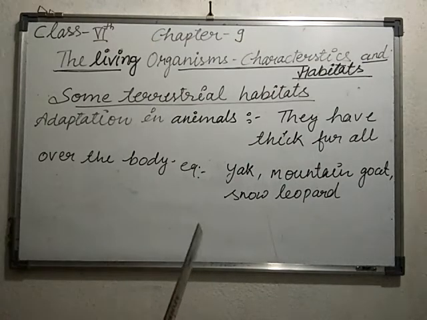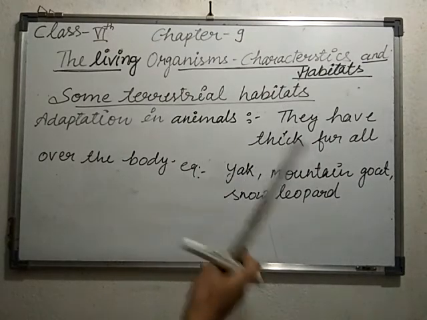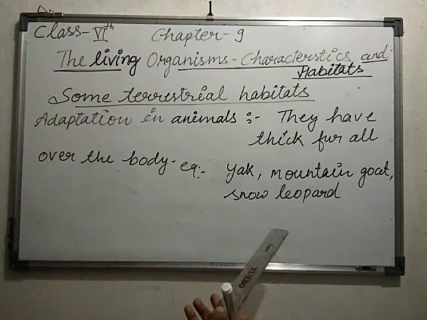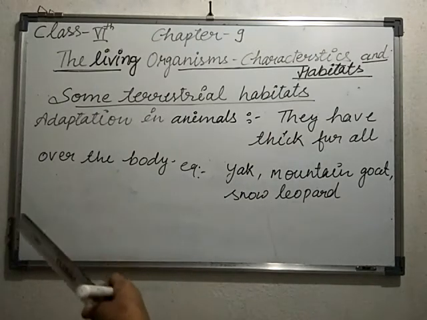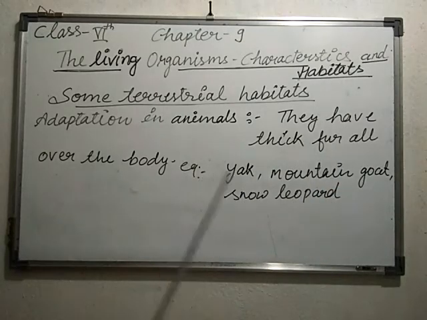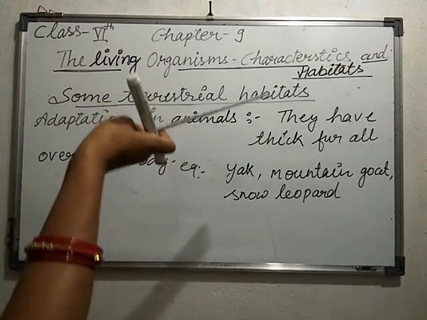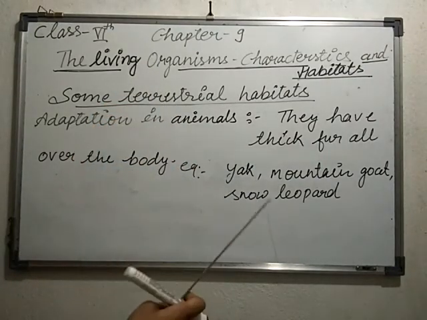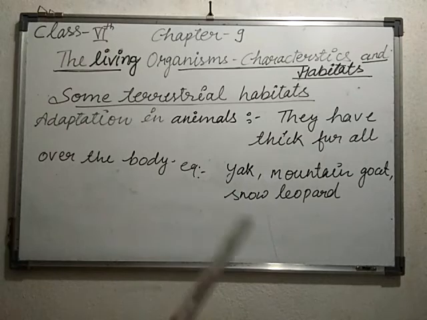And the mountain goat has strong hooves for running up the rocky slopes of the mountain. As we move up towards the mountainous region, the surroundings change, and we see different kinds of adaptation at different heights. Is it clear to all? So let's move towards something more in this chapter. Okay, thank you for watching this video.